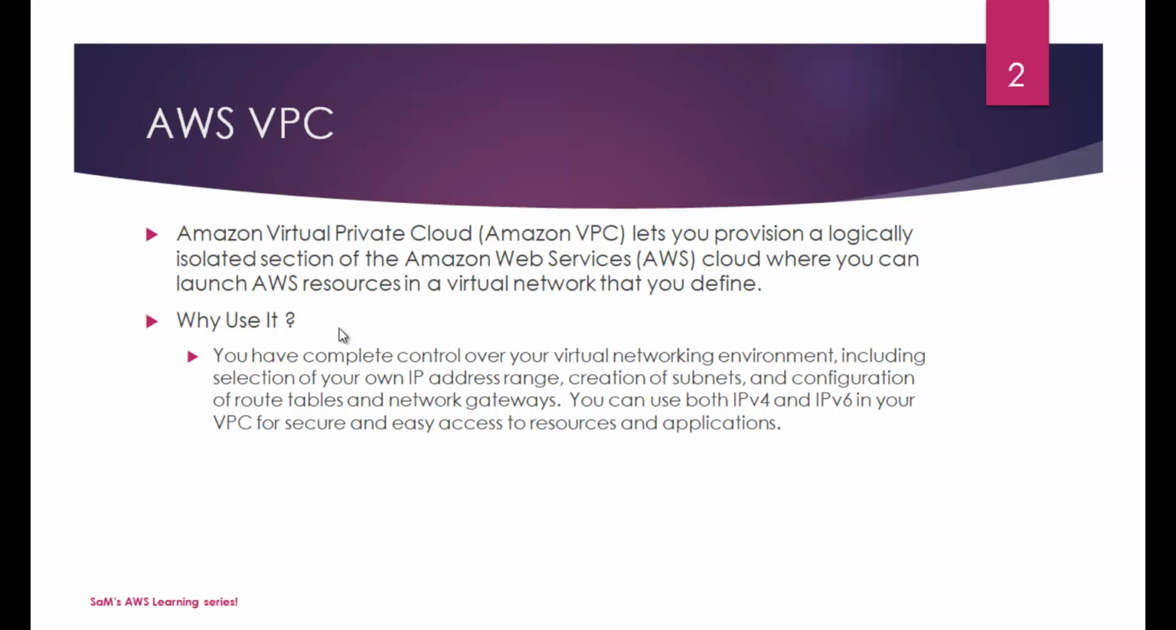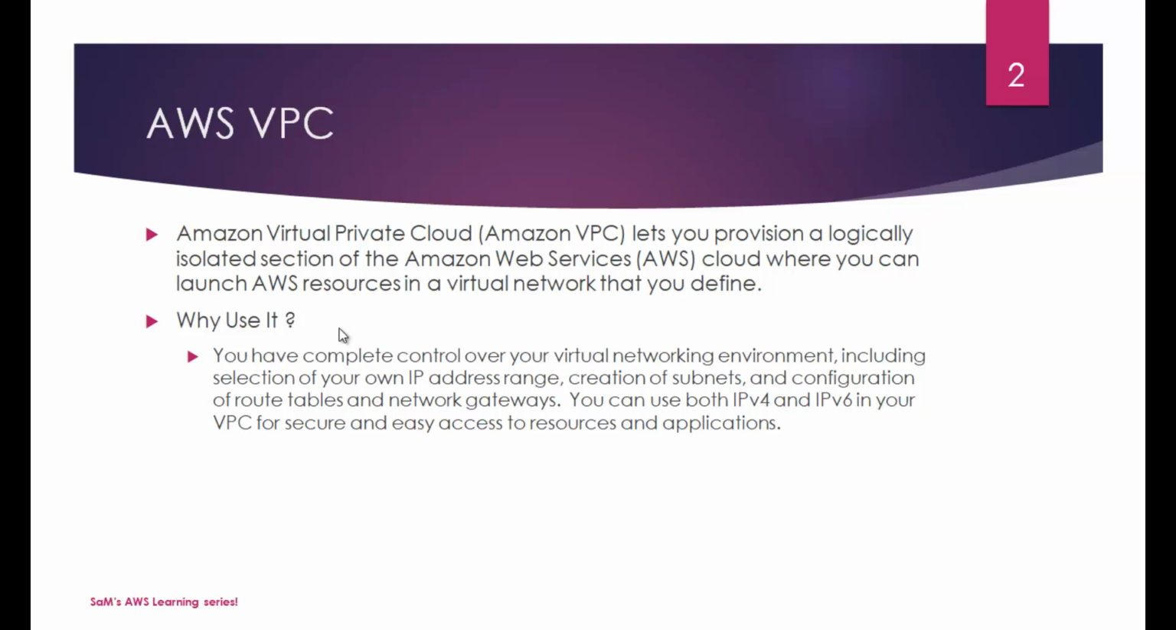Amazon VPC lets you provision a logically isolated section of Amazon Web Services cloud where you can launch AWS resources in a virtual network that you define. So basically it's a virtual network and you have complete control over things like defining subnet or defining your own IP range and assigning it to the AWS resources you are launching.